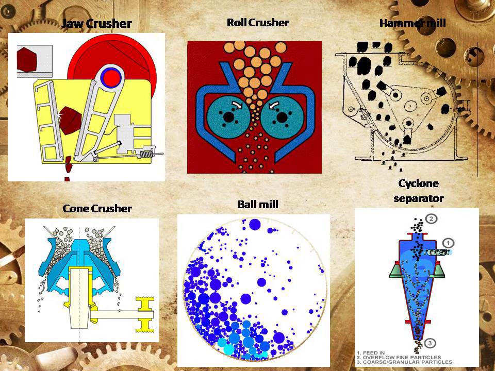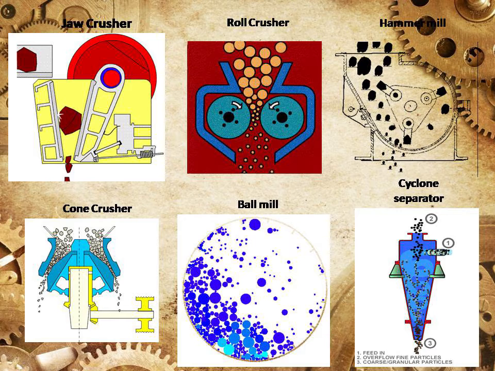So, as per the requirement of our material, we can use different kinds of equipments which work on this principle. Jaw crusher works on the principle of compression. Roll crusher also works on the principle of compression. In hammer mill, size reduction is achieved by impact and attrition. Cone crusher works on the principle of compression and ball mill works on the principle of impact.